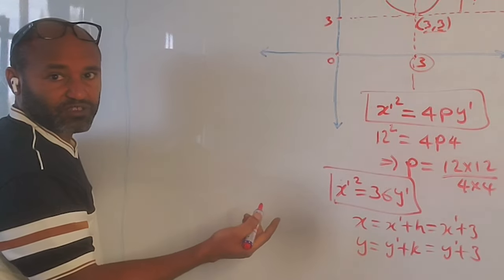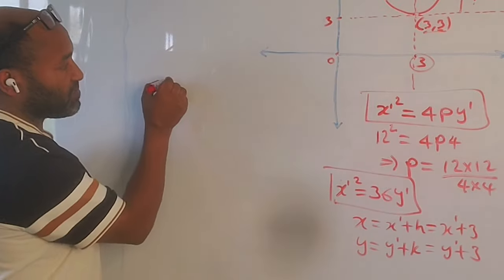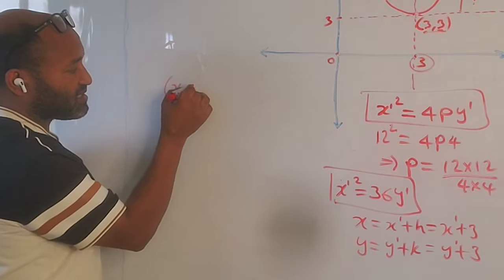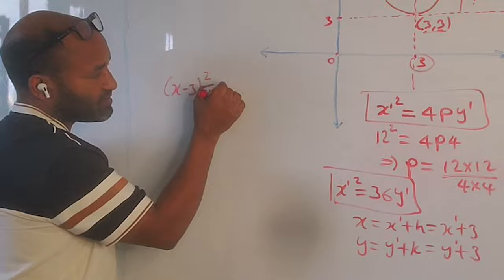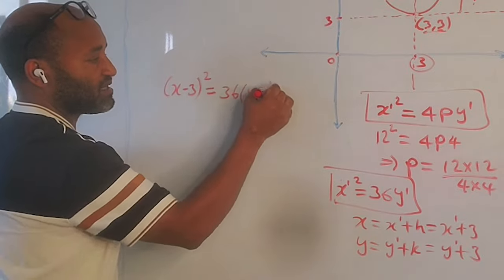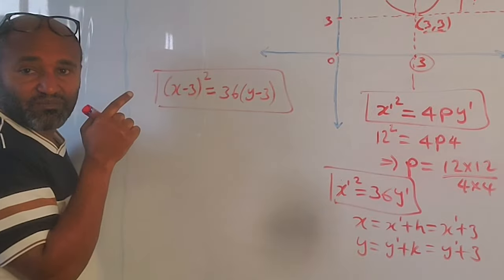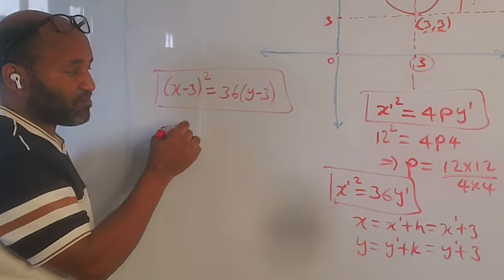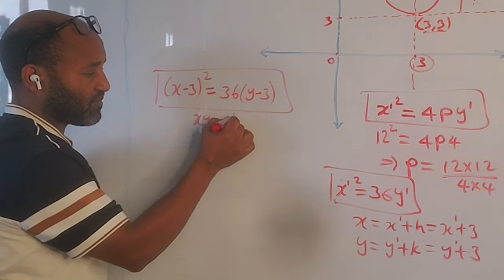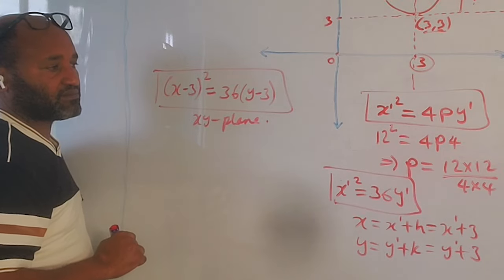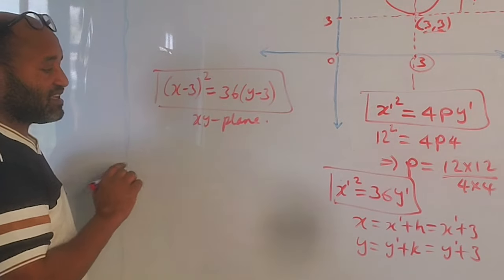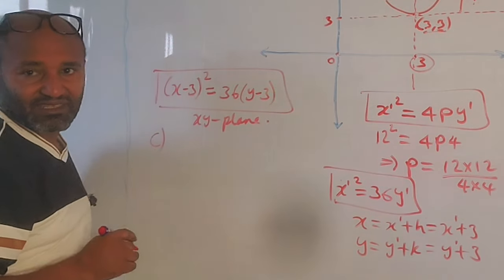Therefore, the equation of the parabola: (x minus 3) squared is equal to 36 (y minus 3). This is the equation of the parabola with respect to the xy plane, the xy coordinate system. That is B.